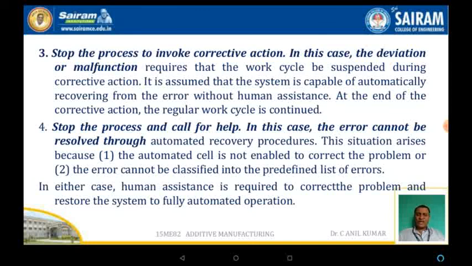In this case, the error cannot be resolved through automated recovery procedures. This situation arises because the automated cell is not enabled to correct the problem, or the error cannot be classified into a predefined list of errors. In either case, human assistance is essential to correct the problem and to restore the system to fully automated operation.